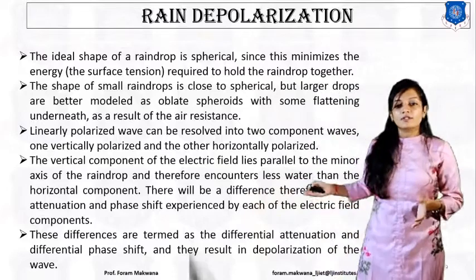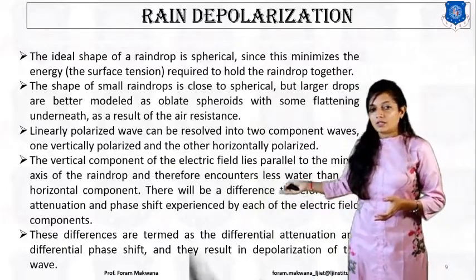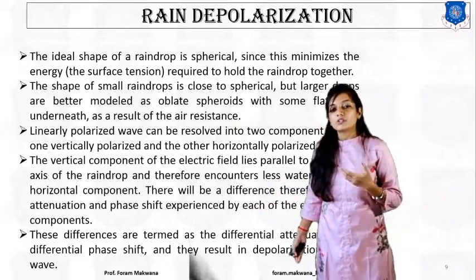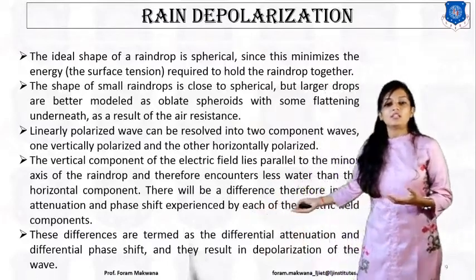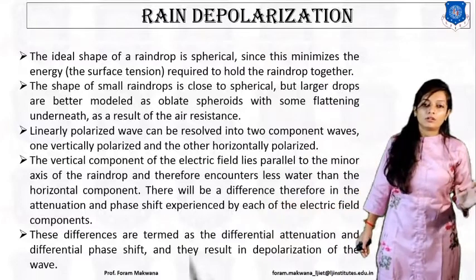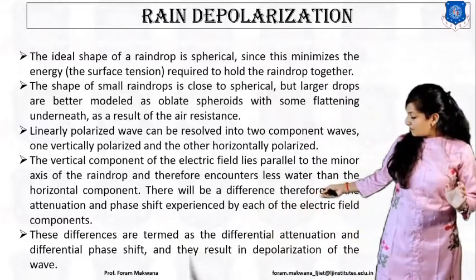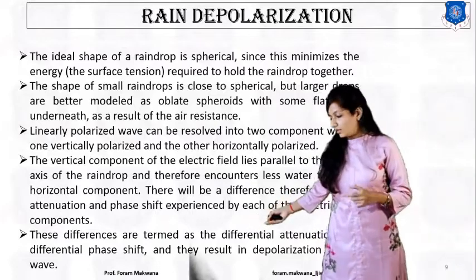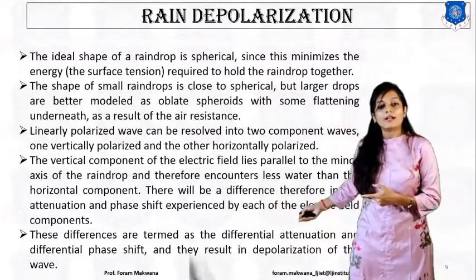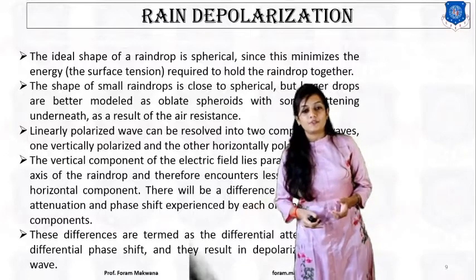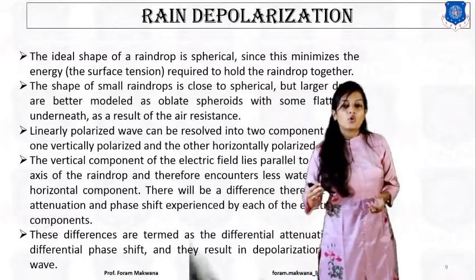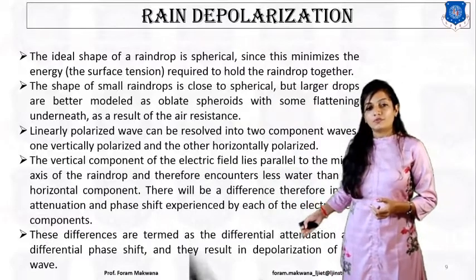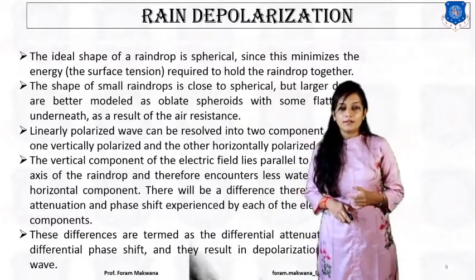So it will cause a difference in the attenuation, and a phase shift experienced by each of the electric field components, right? So these differences are termed differential attenuation and differential phase shift, which cause the depolarization of the wave. Alright.